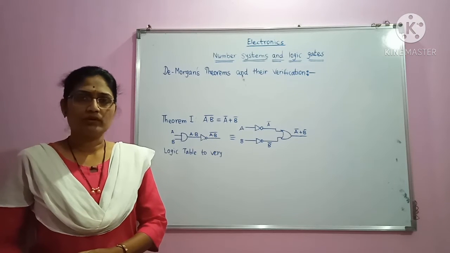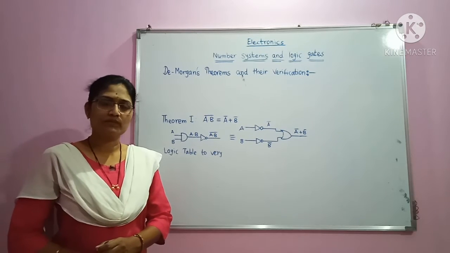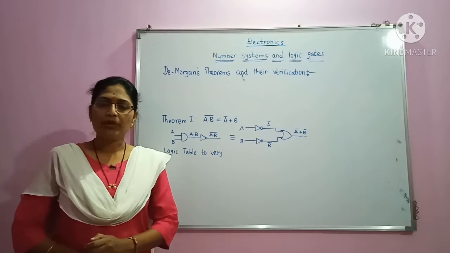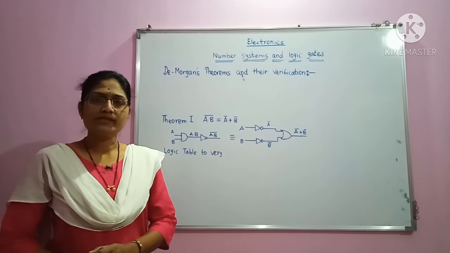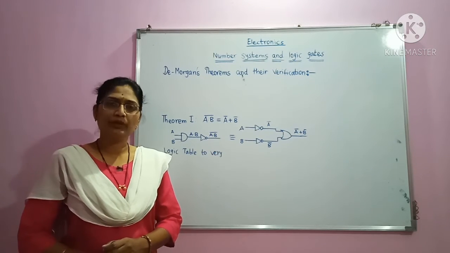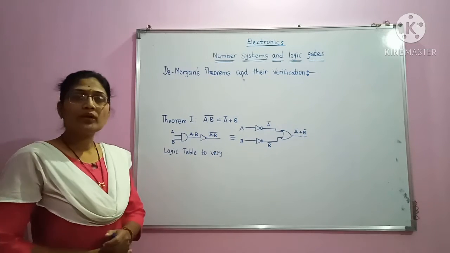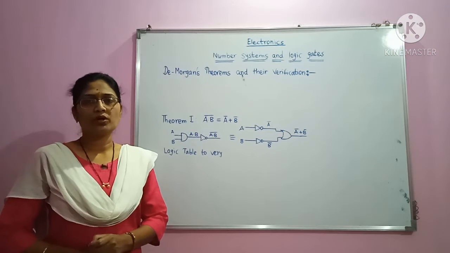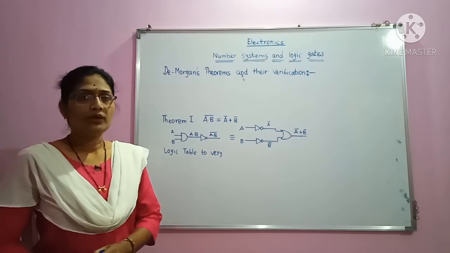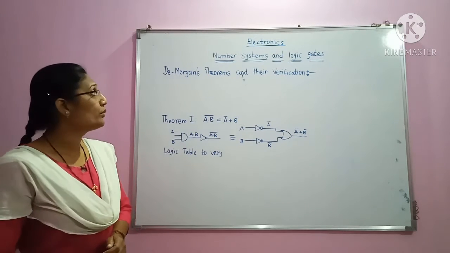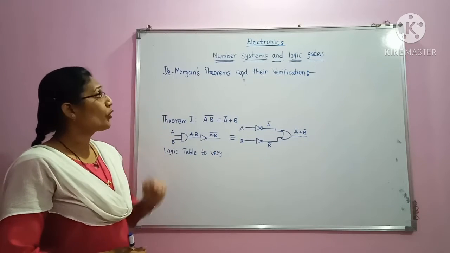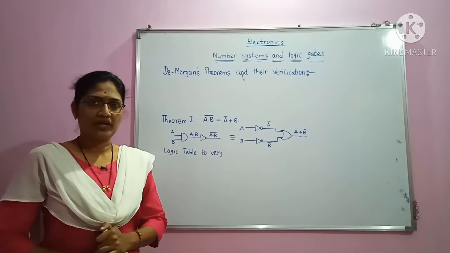There are two De Morgan's theorems. The first states that the complement of product is equal to sum of complements, and the second states that the complement of sum is equal to product of complements. So in today's lecture we are going to cover De Morgan's theorems and their verification.